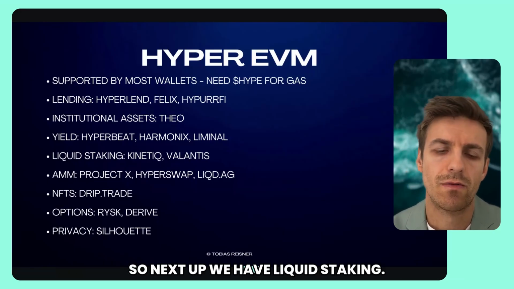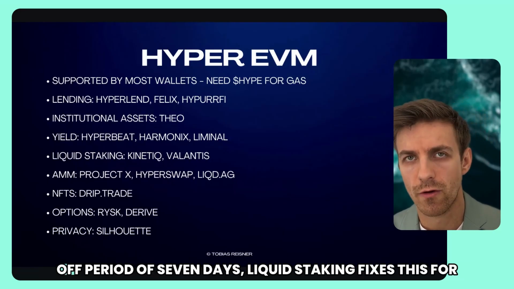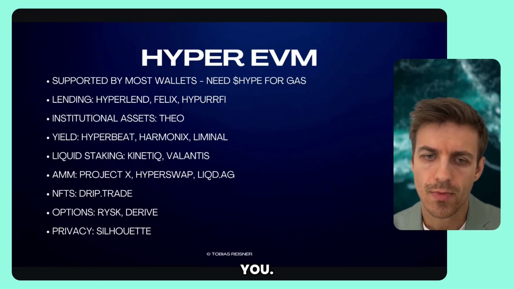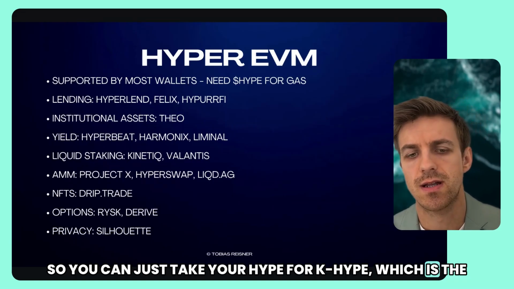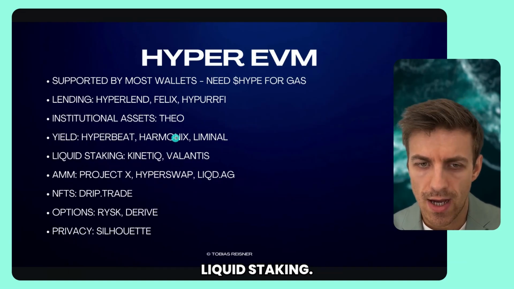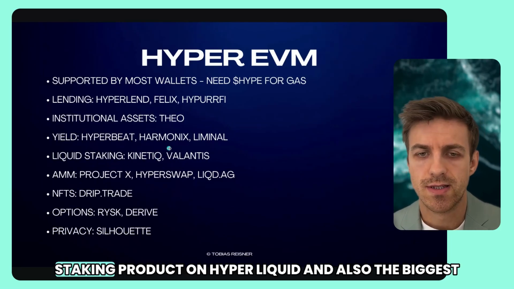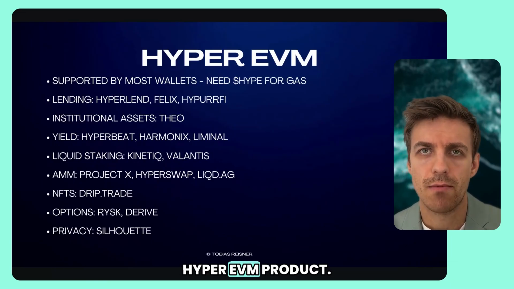Next up, we have liquid staking. Before, you learned that with native staking, you have the cool-off period of 7 days. Liquid staking fixes this for you. You can just stake your hype for K-Hype, which is the liquid staking hype from Kinetiq, which is also by far the biggest liquid staking product on Hyperliquid and also the biggest HyperEVM product.